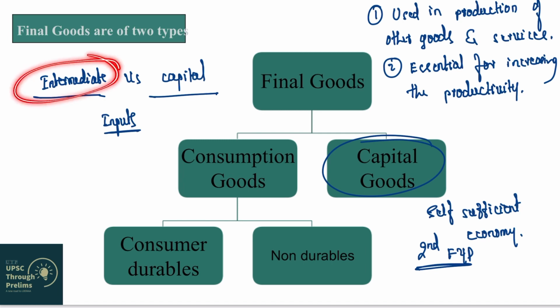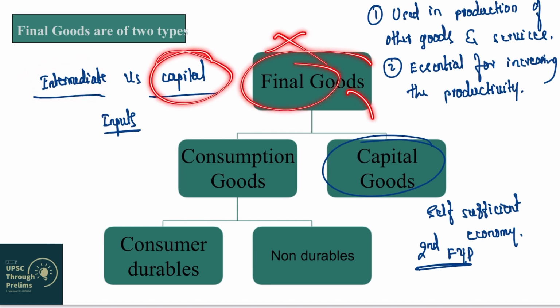So intermediate goods, for example, you are using metal as raw material for the production of spoons and utensils. So that metal is also acting as input. So this is the only similarity between an intermediate good and capital good. Apart from this, there is no other similarity. Why? Because intermediate good is not a final good. Capital goods are final goods.